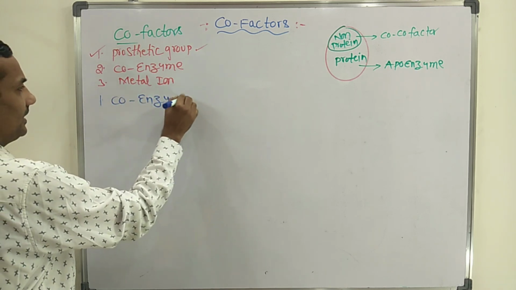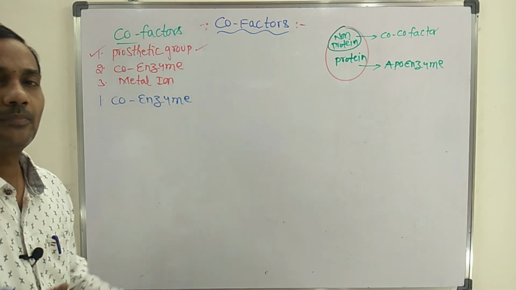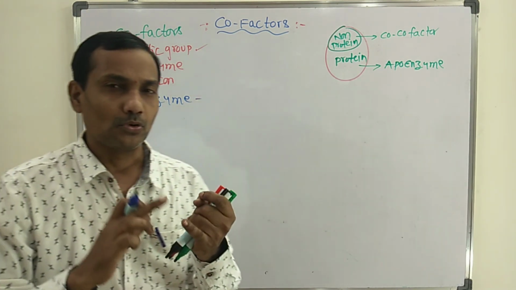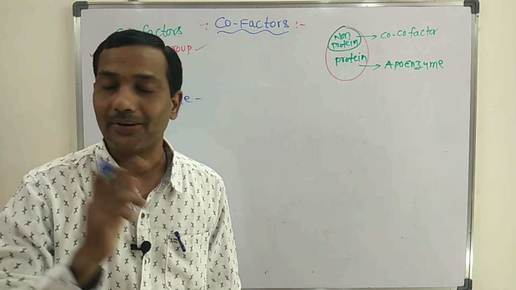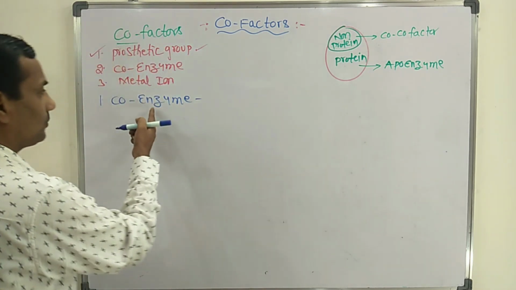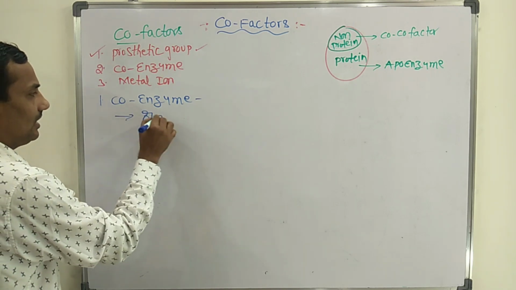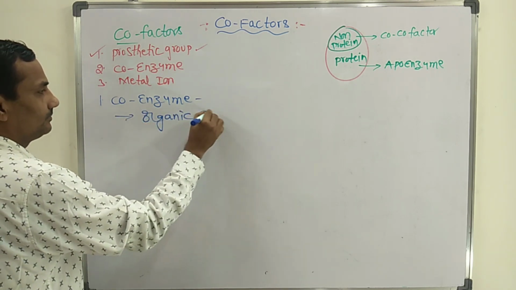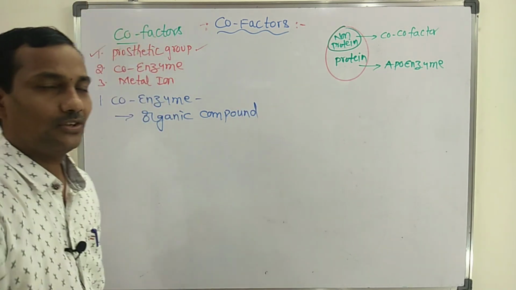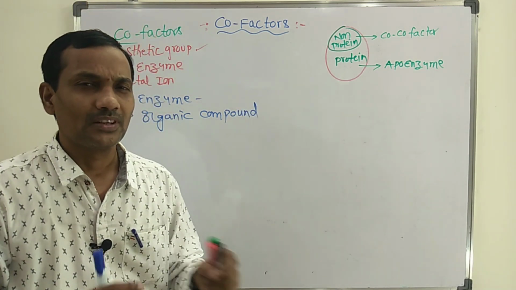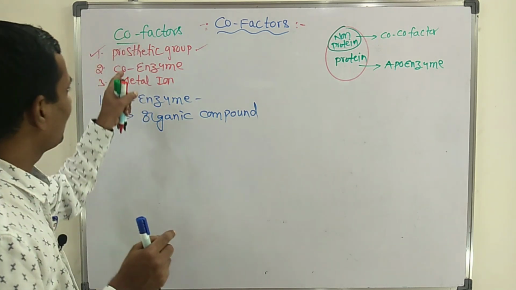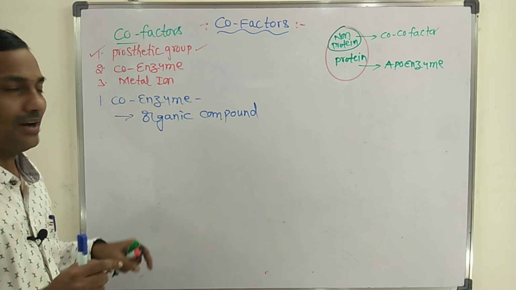Coenzyme cofactor is the second type of cofactor. Prosthetic group and coenzymes are both organic compounds. What is the difference between the prosthetic group organic compound and the coenzyme organic compound?